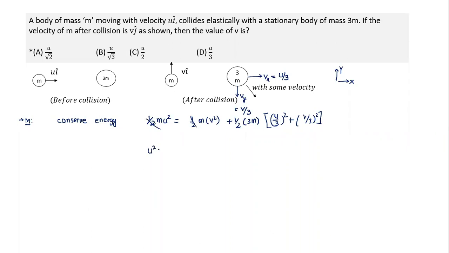What are we left with? u square is equal to v square. This 2 also gets cancelled. It becomes equal to u square by 3 plus v square by 3. So you get 2u square by 3 is equal to 4v square by 3, or easily get u is equal to root 2 v, or v is equal to u by root 2.